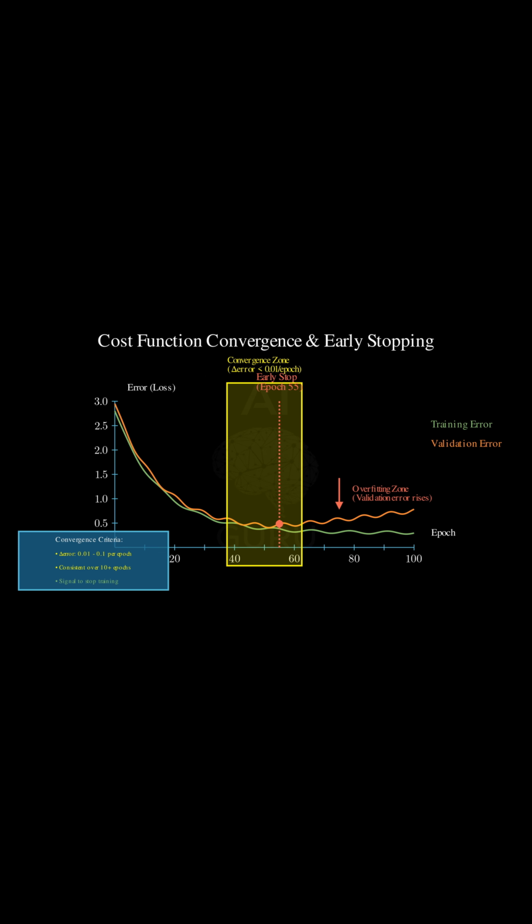Now, let's tie this to the practical implementation that prevents us from overfitting, which is known as early stopping. This is essential in modern frameworks.